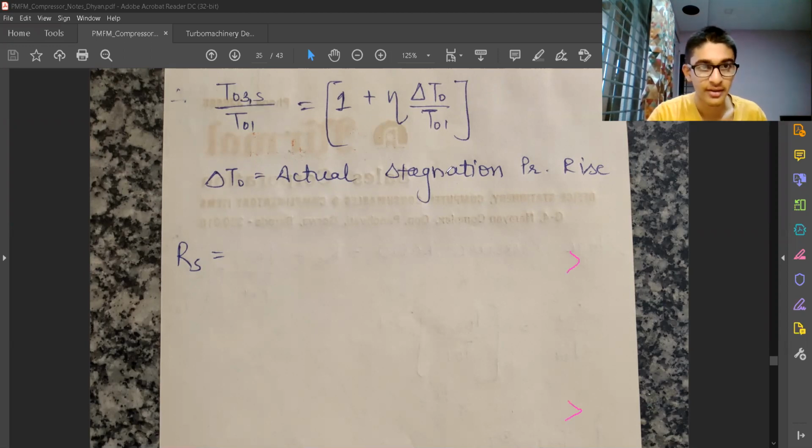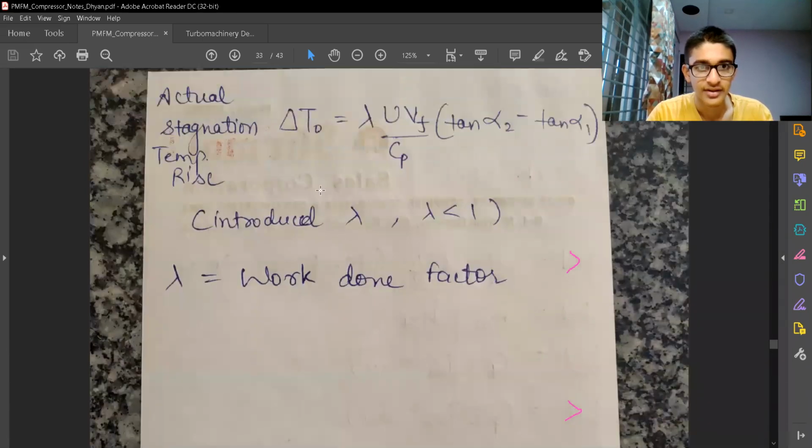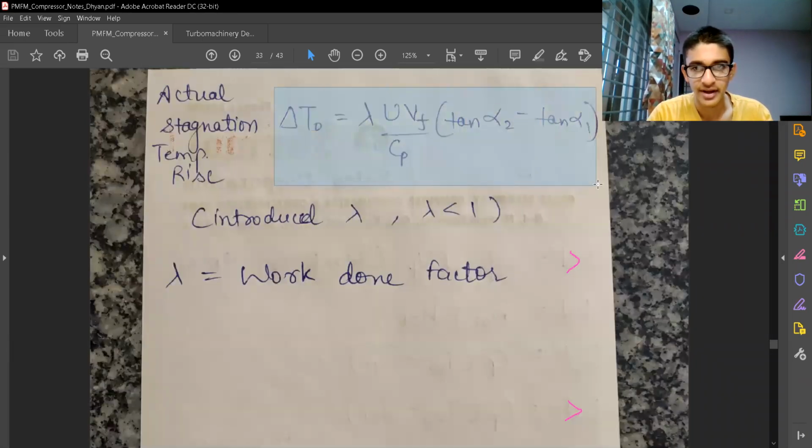You must remember the lambda U formula which I derived. This is the actual stagnation temperature rise.